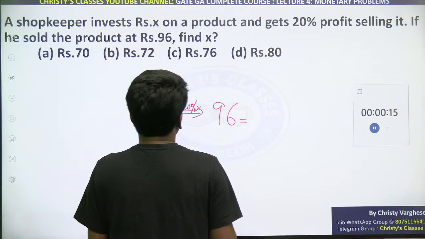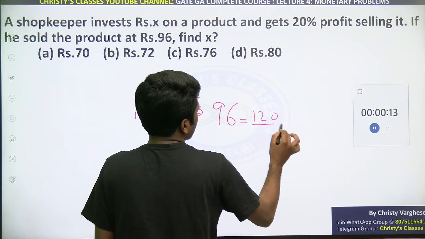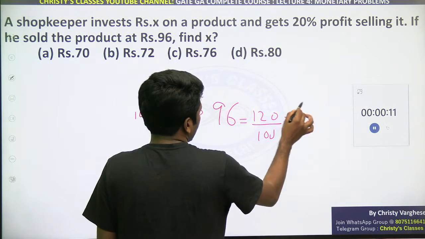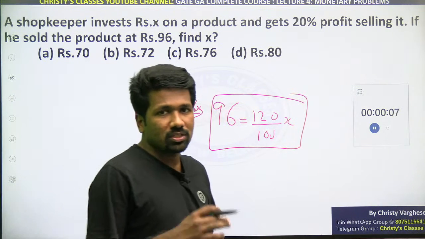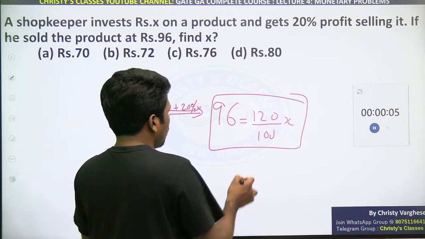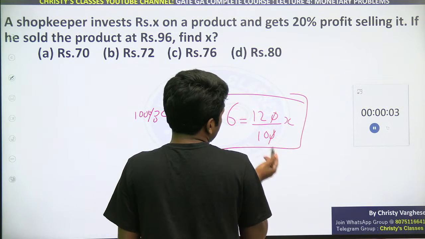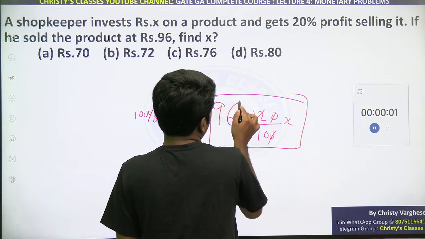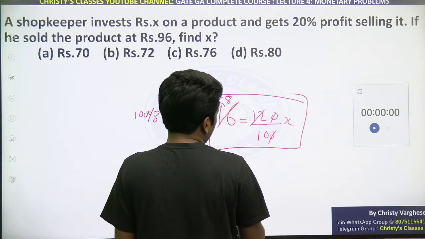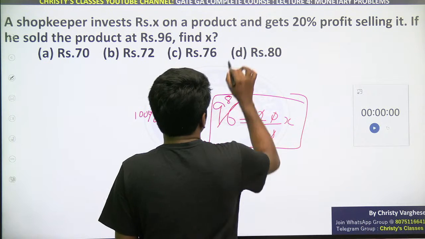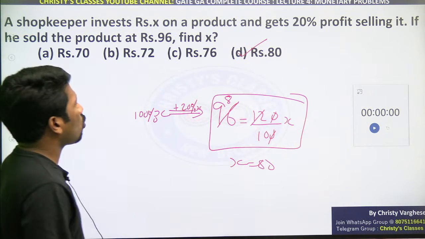That is the meaning ना. That is 120% of X is 96. Here the initial value is unknown. That is why we are doing this way. And when you cancel it, 0, 0 cancels, 960 over 12, and 96 cancels to give you 8. So 8 into 10, X equal to 80. So option D.